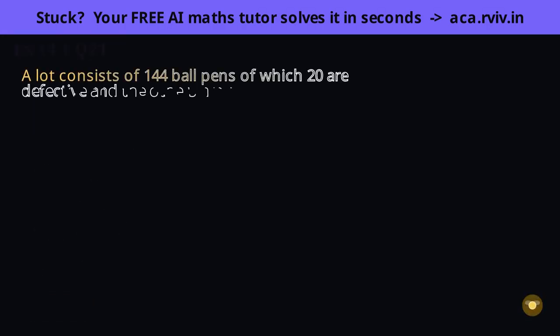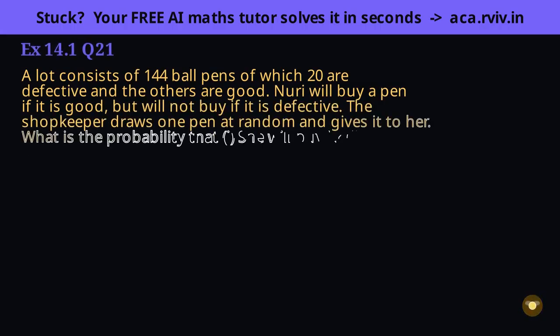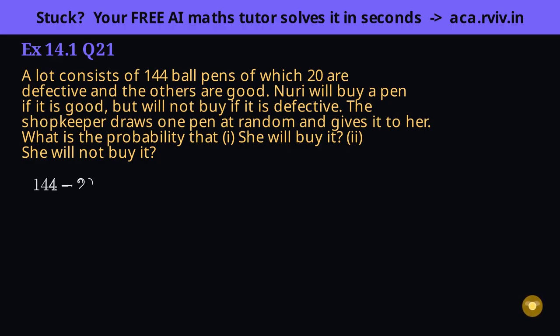Translate the story first: buys means good, not buys means defective, then they're just complements. The total of 144 is given, but the good count isn't, so subtract. 144 pens minus the 20 defective leaves 124 good ones. That subtraction is the real first step.